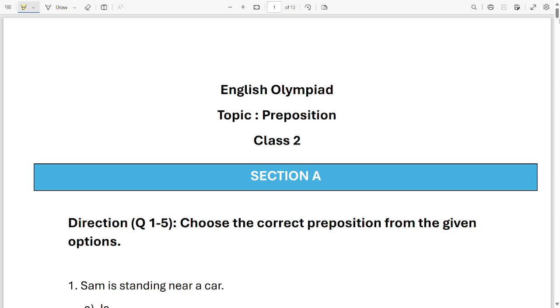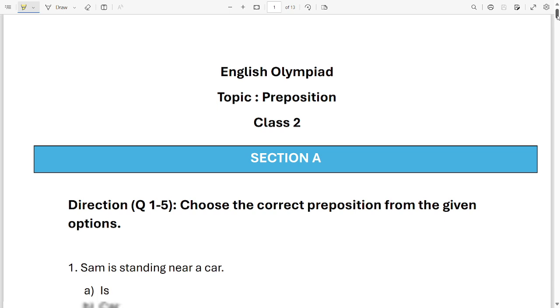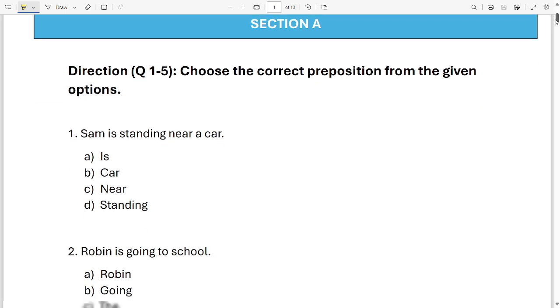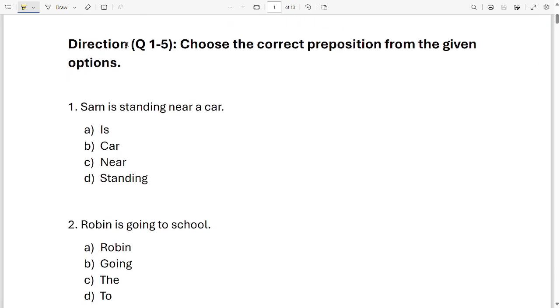And the topic for the sample paper today is preposition, and this is specially for our little class 2 students. Okay kids, let's get started. Are you excited? Let's get started. Direction for question 1 to 5: choose the correct preposition from the given option.